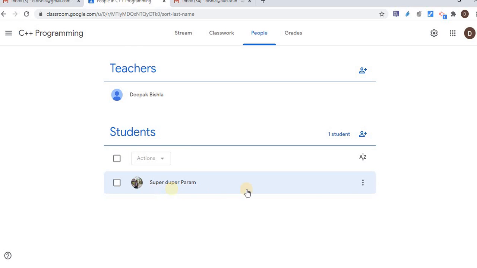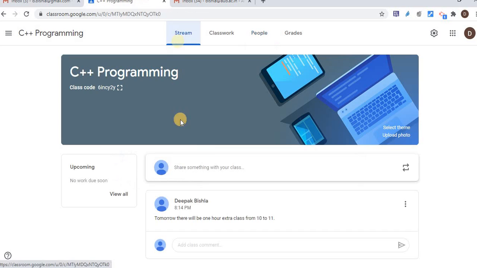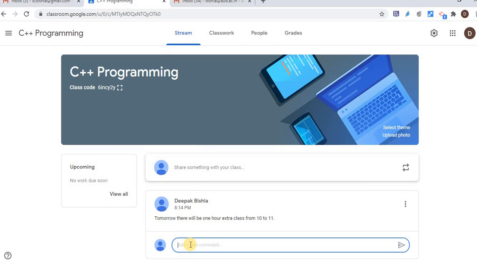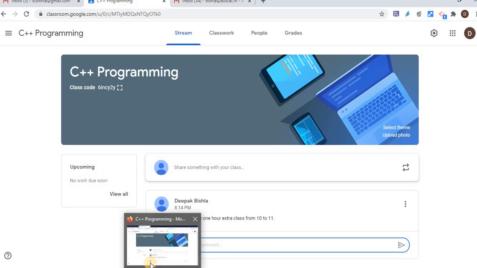So here I can see I have one student. At any point of time I can remove the student. Here just select an action, remove the student. So I can remove the student from my class, mute the student, or email the student at any point of time. I can send a one-to-one email, and I can also post a comment to all. Now come back to the student view.